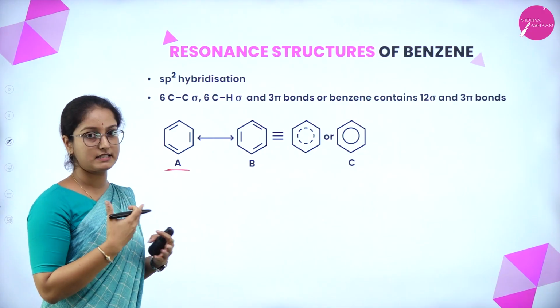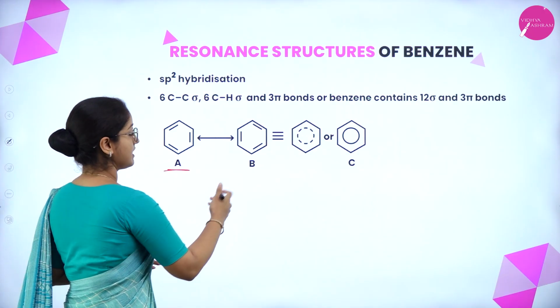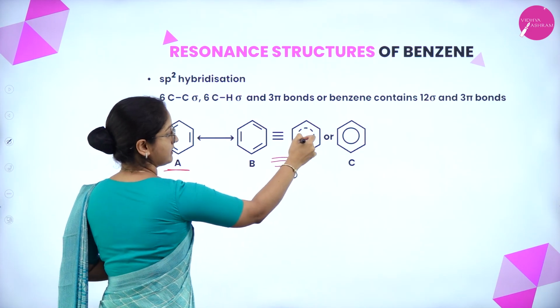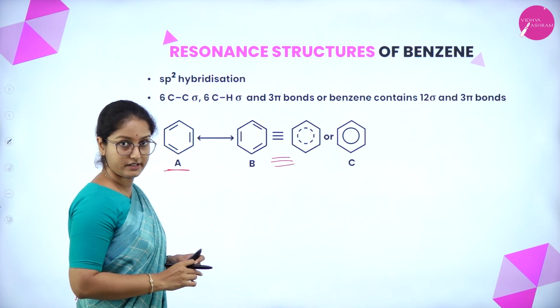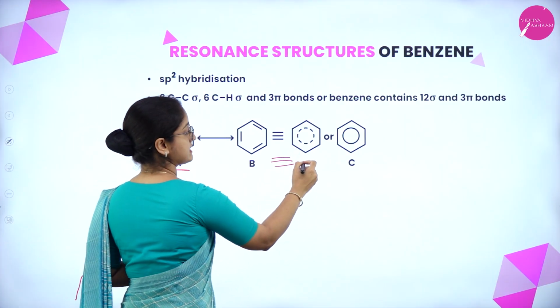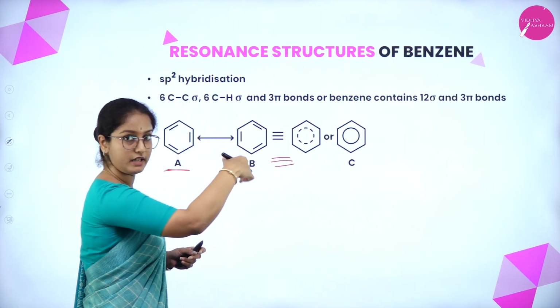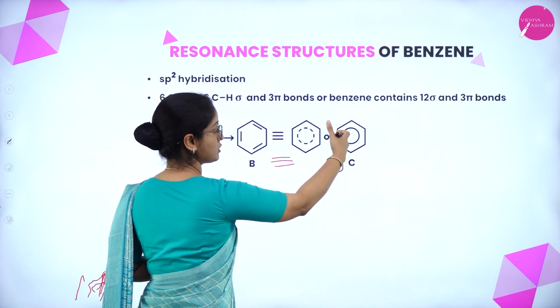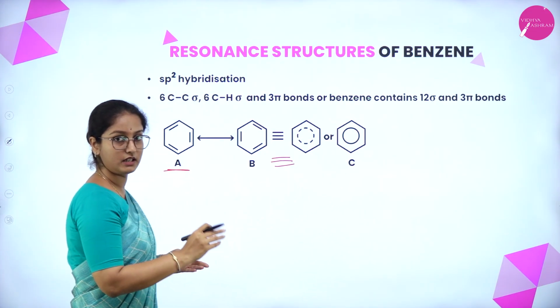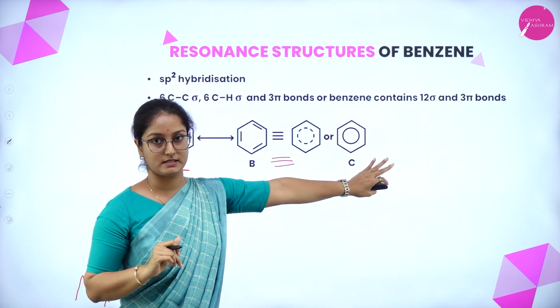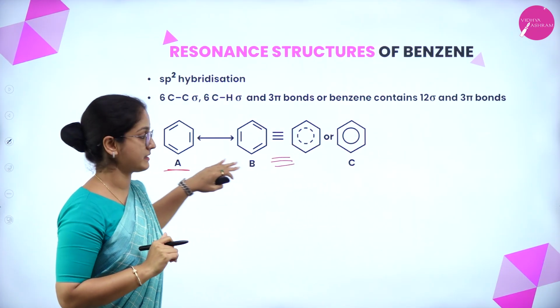So alternately, single and double bonds are placed, and this structure is also equivalent to the structure having a hexagonal ring with a circle in between. That shows that delocalization of pi electrons is happening inside the structure. Or the benzene ring can also be represented by a hexagonal ring and a small circle in between. That also is the correct structure for the benzene ring.